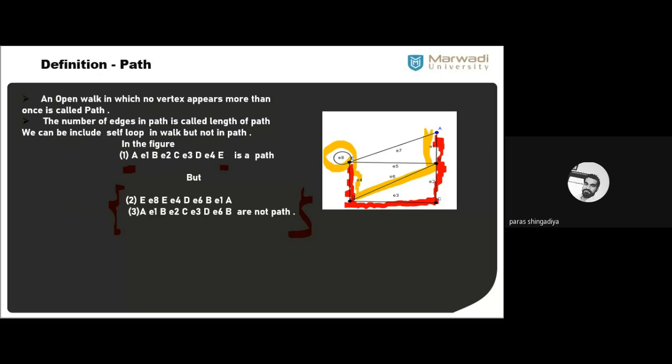And another one is there. A E1B, E2C, E3D, E6B. Okay, which route do they consider? A से start किया है, A E1B, and after E2C, E3D, then after E6B, again reach to the B. A, B, C, D, again B. So it is an open walk. ठीक है, A पे start है, B पे end है. But in between A to B, B is repeated again.